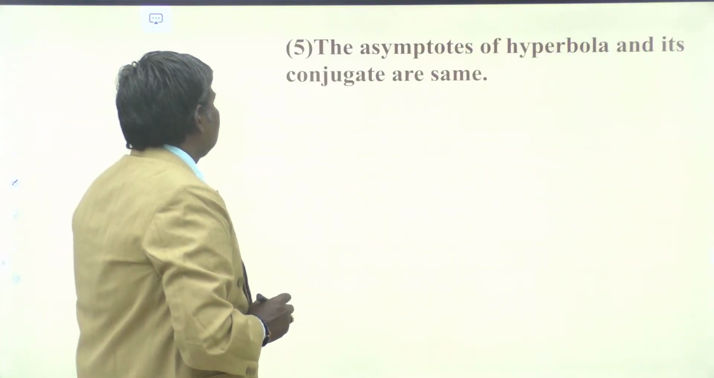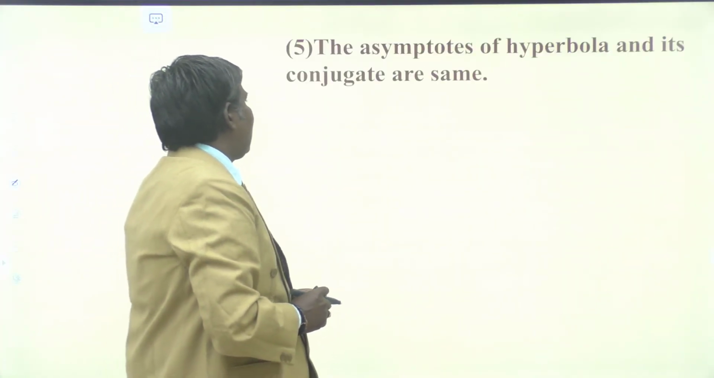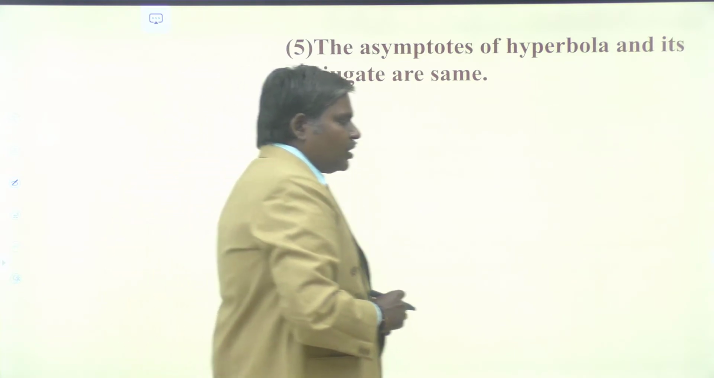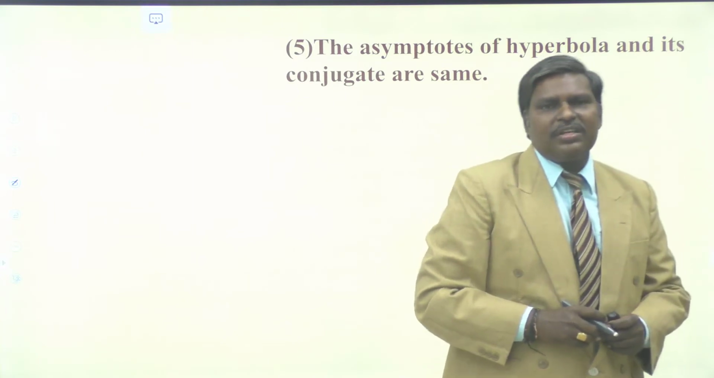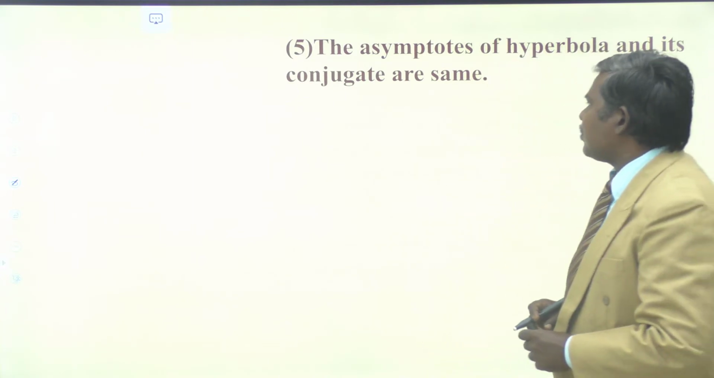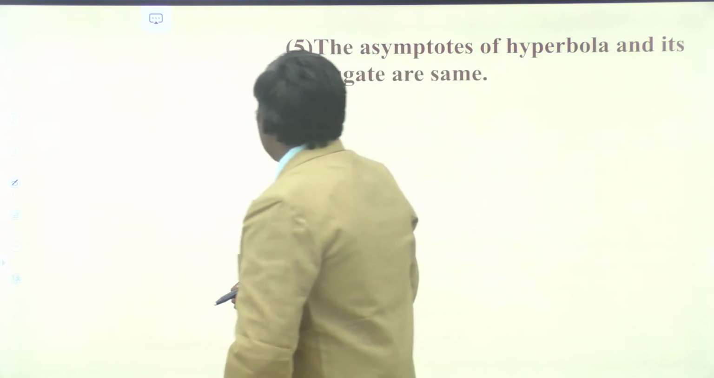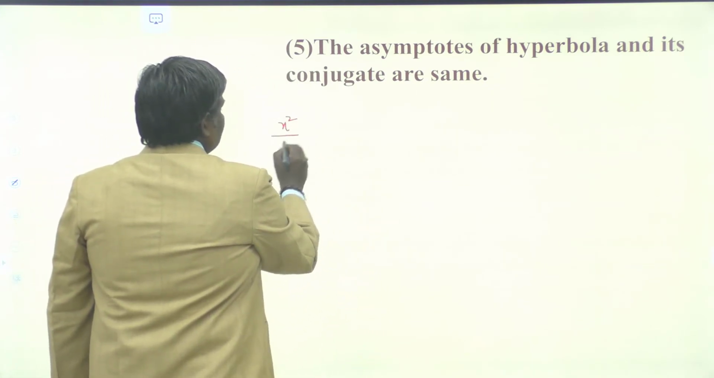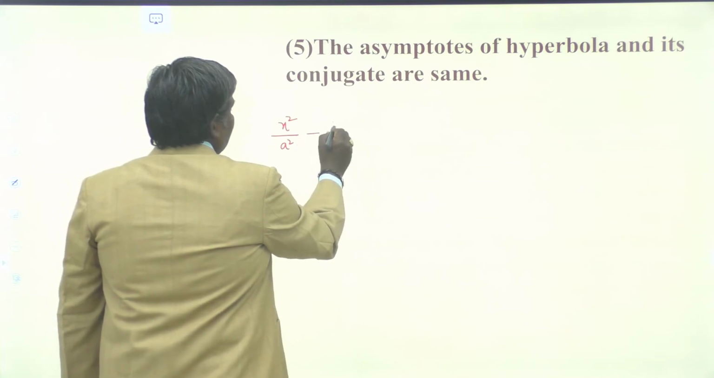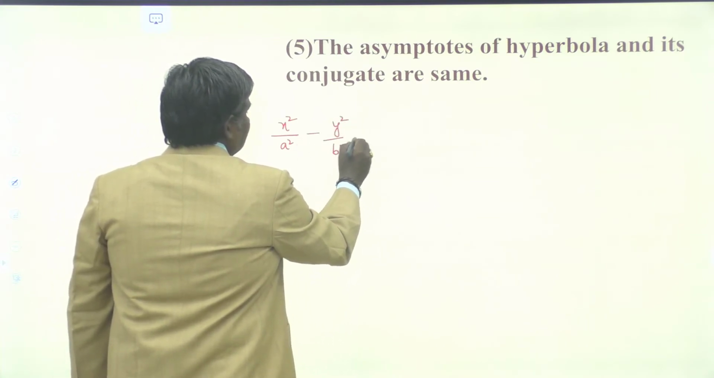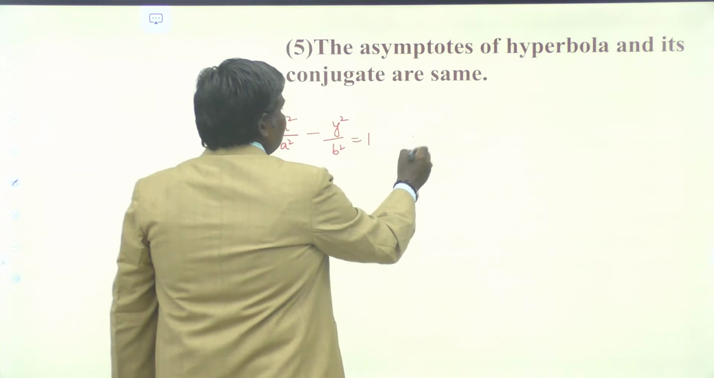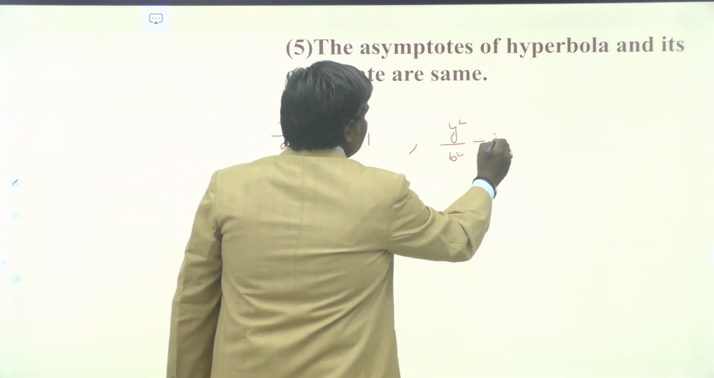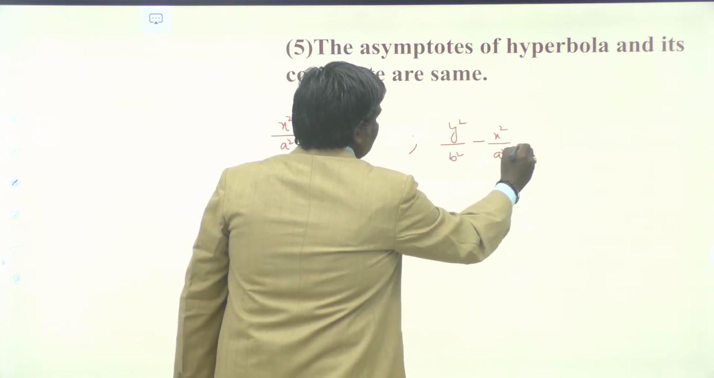Next, the asymptotes of a hyperbola and its conjugate are the same. Conjugate means the conjugate hyperbola of the hyperbola. The asymptotes of the hyperbola and its conjugate are the same. We have to show that. What is the main equation of the hyperbola? It is the equation x square by a square minus y square by b square is equal to 1. What is the conjugate equation of this hyperbola? y square by b square minus x square by a square is equal to 1.